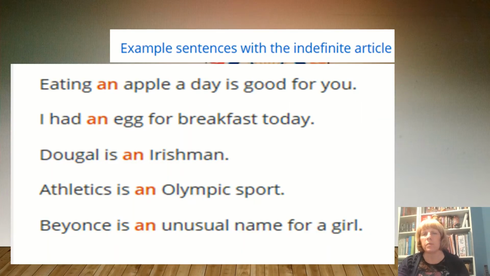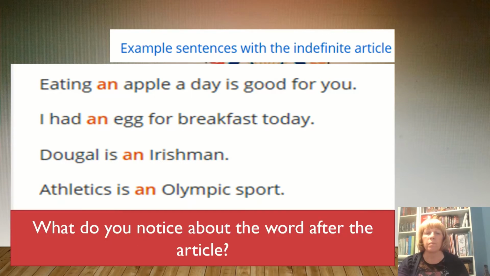Here's some example sentences. What do you notice about the word after the article? Let's have a quick look. An apple, an egg, an Irishman, an Olympic sport. Yes, I can see that the beginning of each of those words begins with the sound of a vowel.